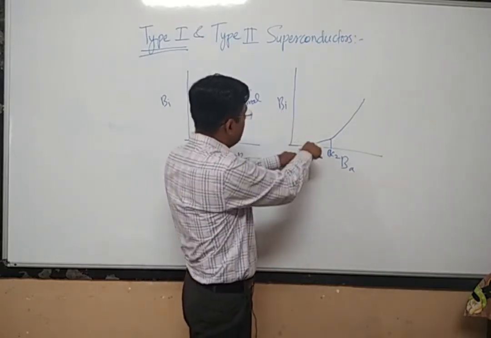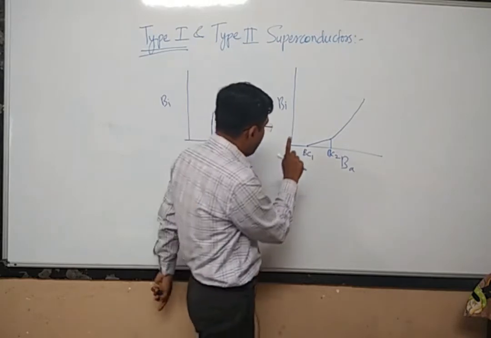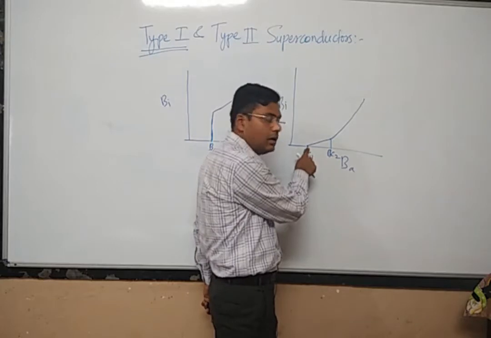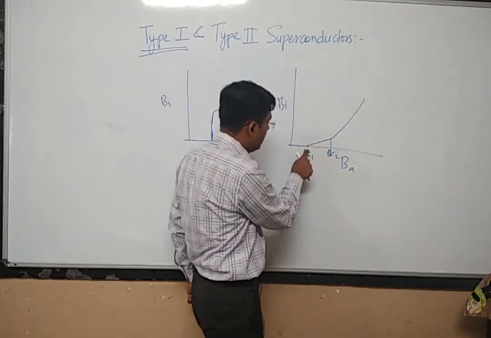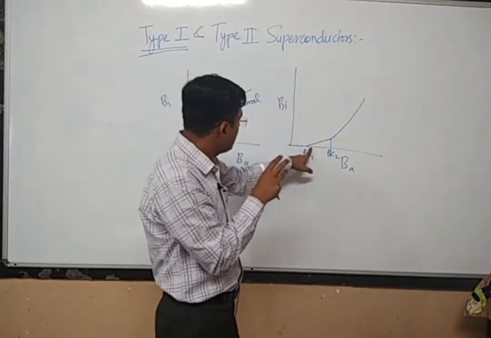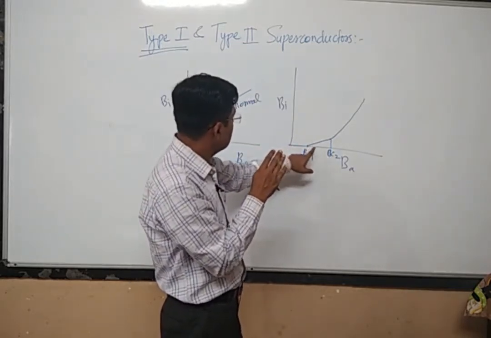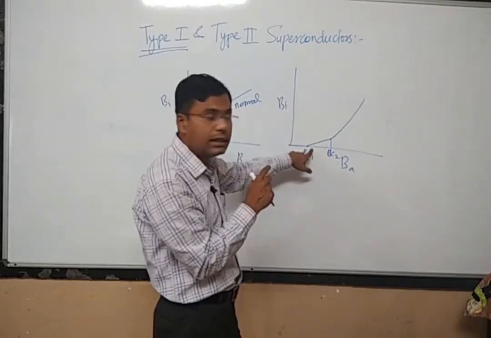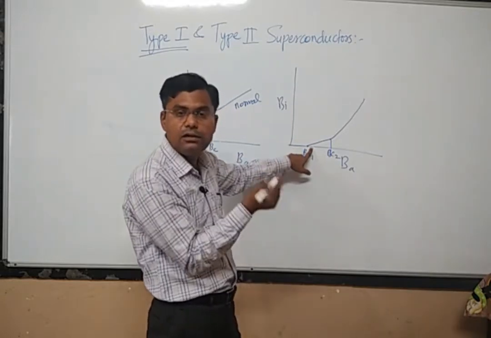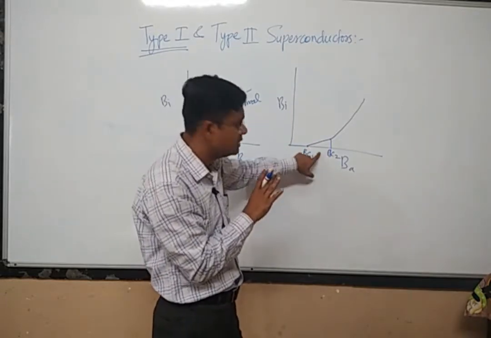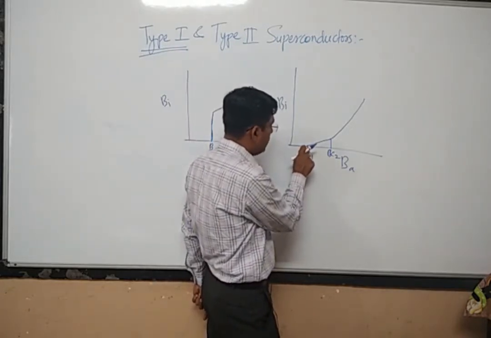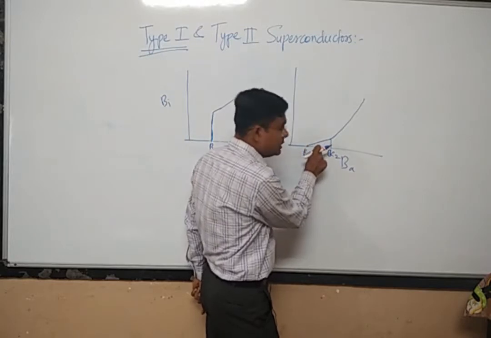The value of internal magnetic field is exactly 0. Now as you increase the applied magnetic field beyond BC1, what should happen? Actually it should allow the internal magnetic field, and the material should behave like a normal conductor, but this will not be true for such materials. Even if I am increasing the magnetic field beyond BC1, it remains in a superconducting